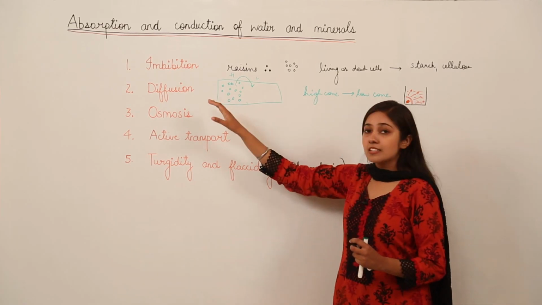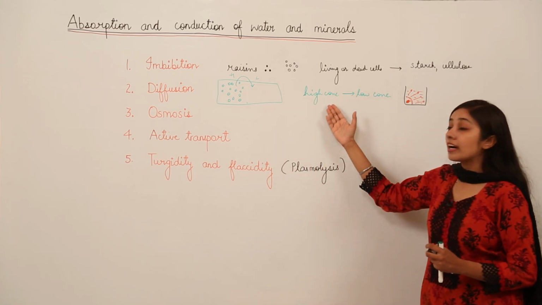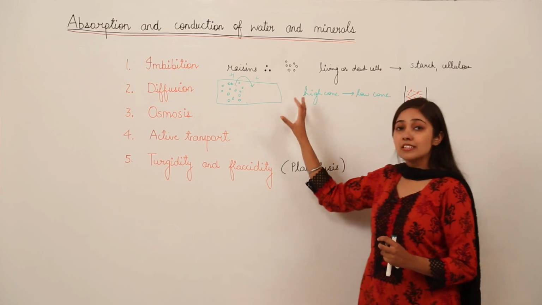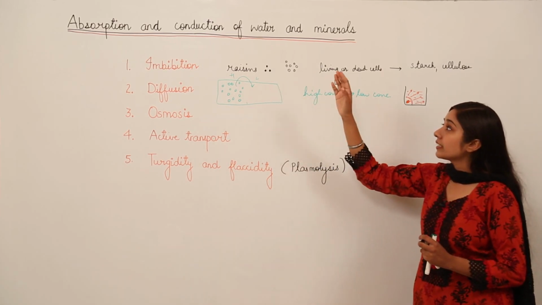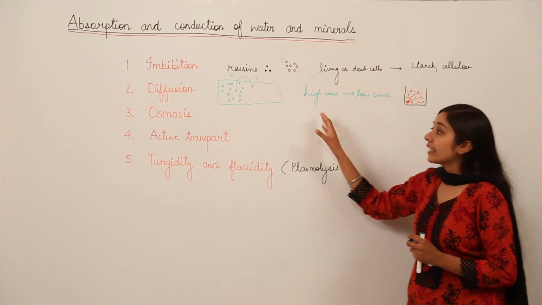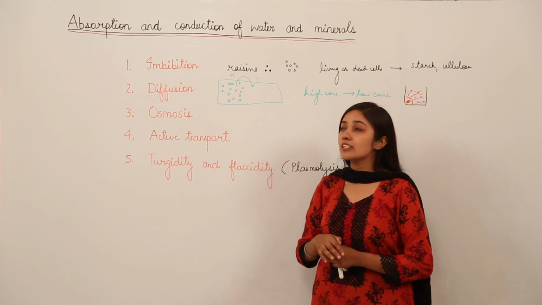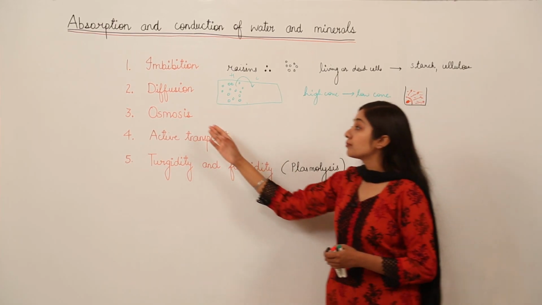So diffusion is the process in which the particles move from the region of their high concentration to a region of their low concentration randomly. This diffusion is also involved in the absorption and conduction of water and minerals in plants. The next phenomenon that involves absorption and conduction of water and minerals is osmosis.